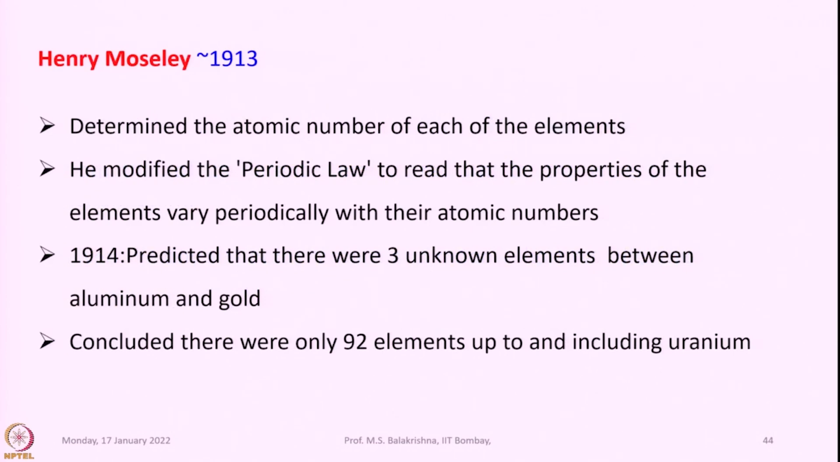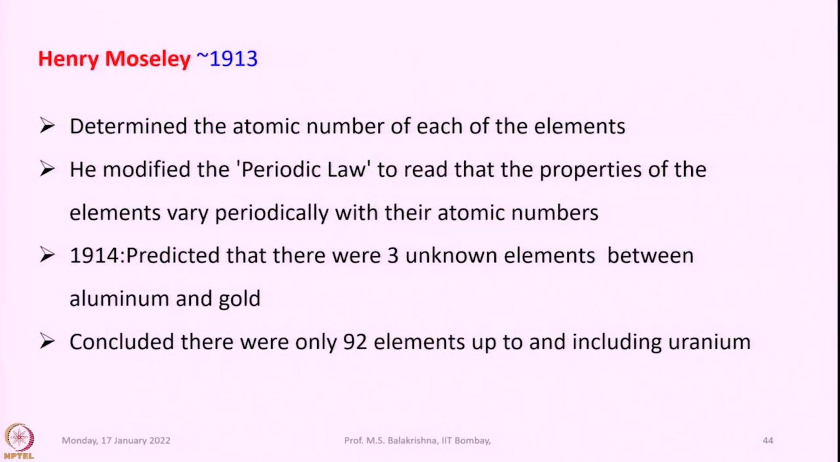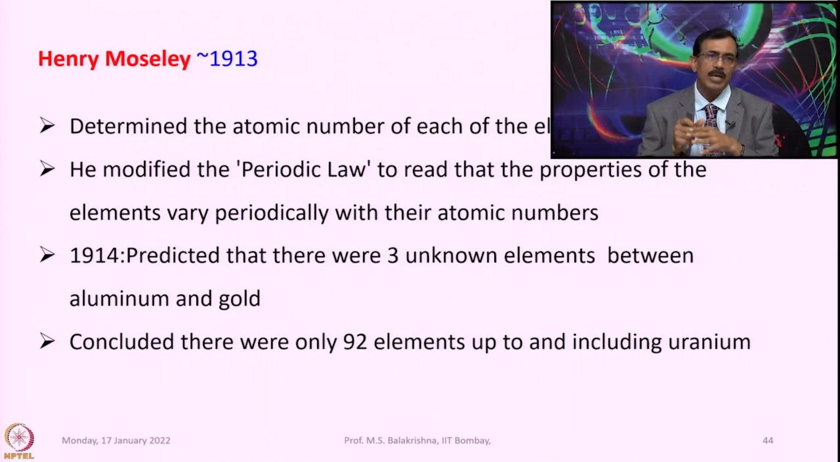When we talk about the periodic table and the properties that it depicts today in understanding chemistry, it is very appropriate to talk about Henry Moseley. So, Henry Moseley determined the atomic number of each of the elements. He modified the periodic law to read: the properties of the elements vary periodically with their atomic numbers. That means physical and chemical properties of elements are periodic functions of their atomic numbers, which was the information provided from extensive work carried out by Henry Moseley.